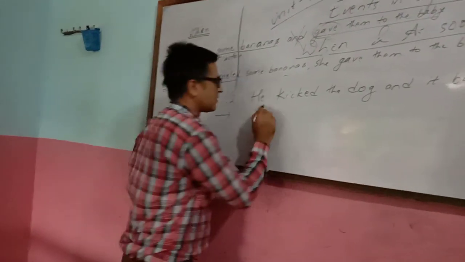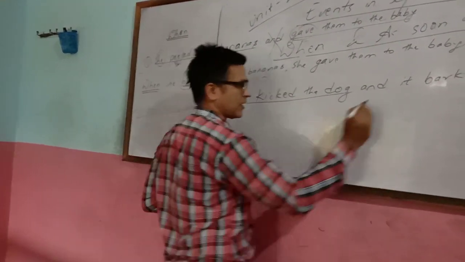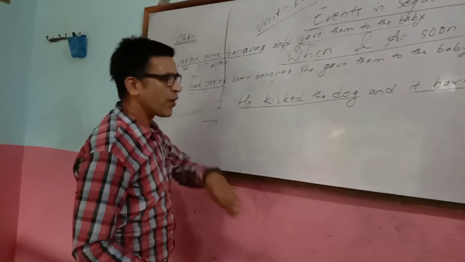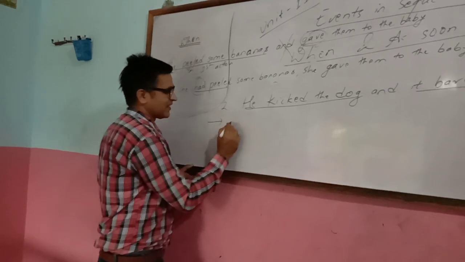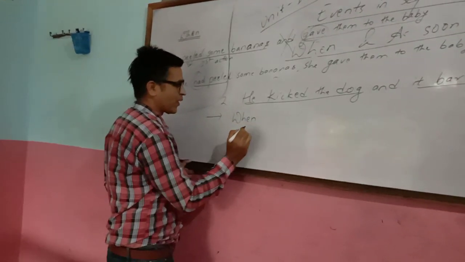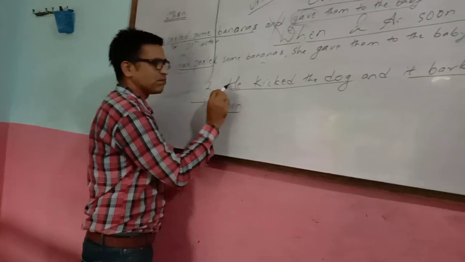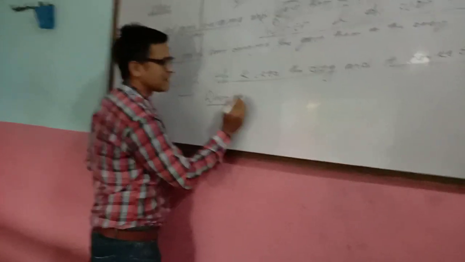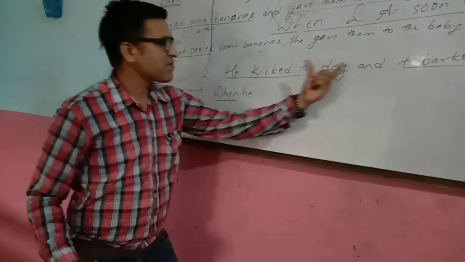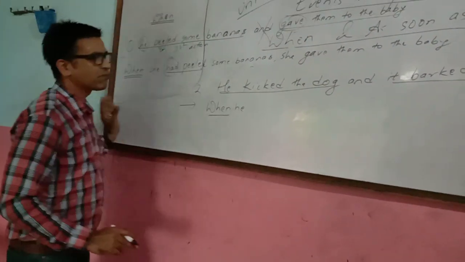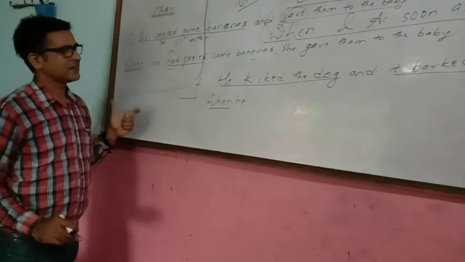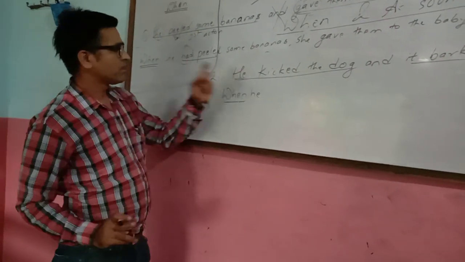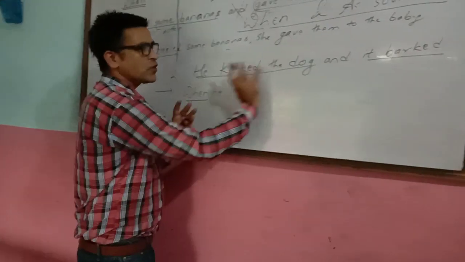Look at that. कुकुरलाई हान्ने काम पहिलो काम भयो अनि कुकुर भोग्ने काम दोस्रो काम भयो. First action and second action. Where you have to use when? Here you have to use when. When. Don't forget to make it small letter of he. And remember that. Is there any time gap? Second point to remember should be remembered. Don't forget that. Okay, so there is no time gap.